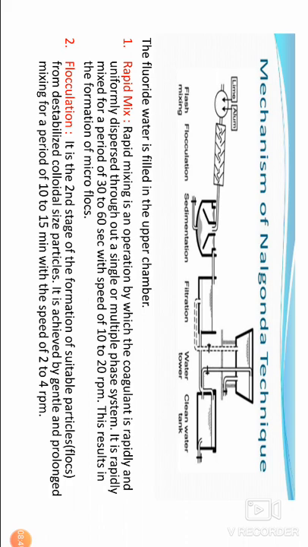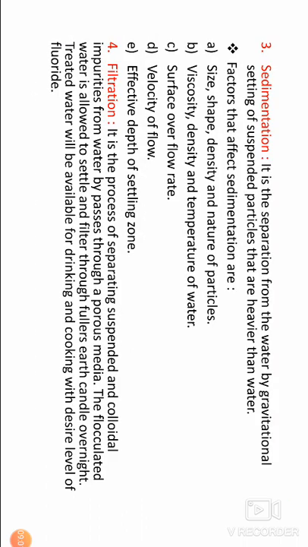In this diagram, in the first step, lime, alum and bleaching powder are added; this is flash mixing. The second step is flocculation and the third step is sedimentation. Sedimentation is the separation of water by gravitational settling of suspended particles that are heavier than water. Factors that affect sedimentation are size, shape, density and nature of particles,